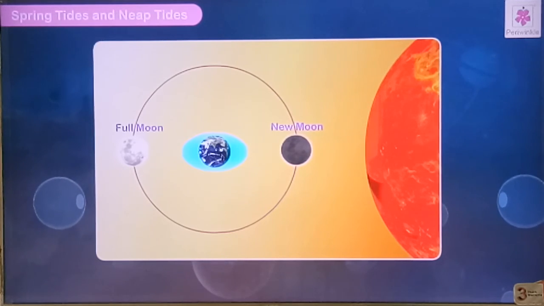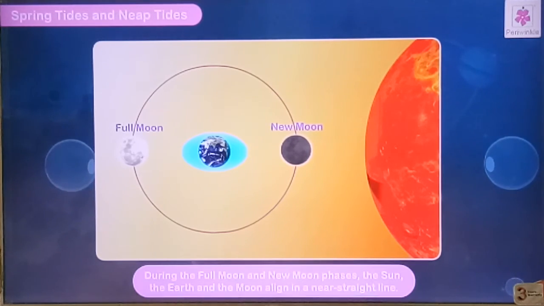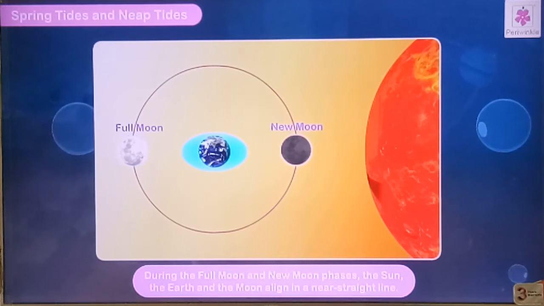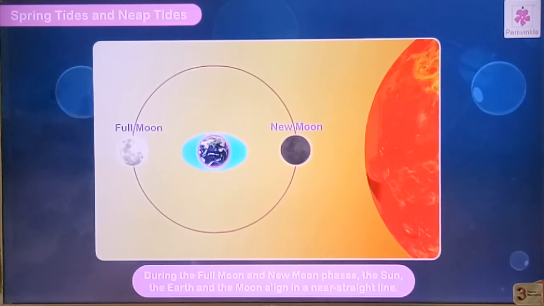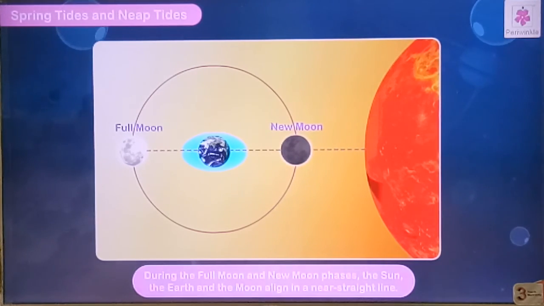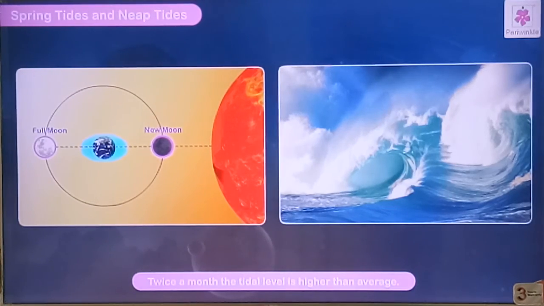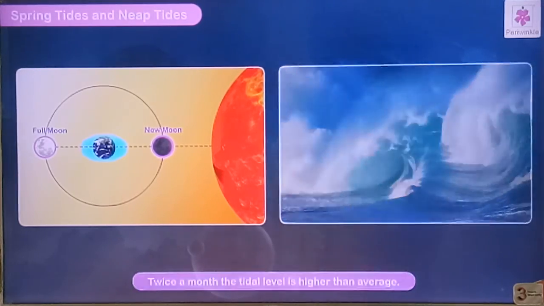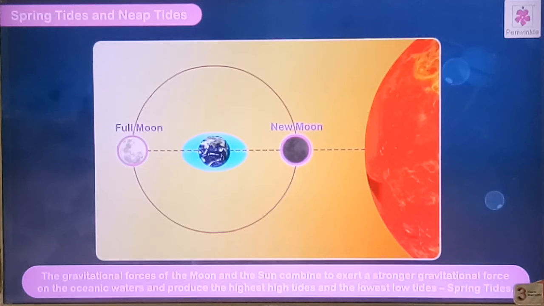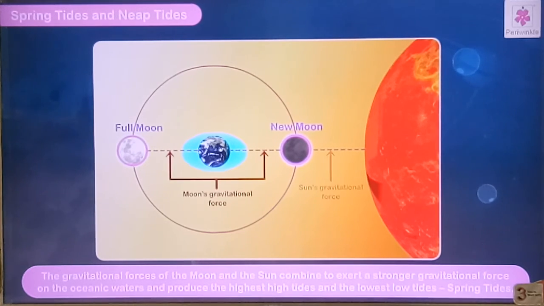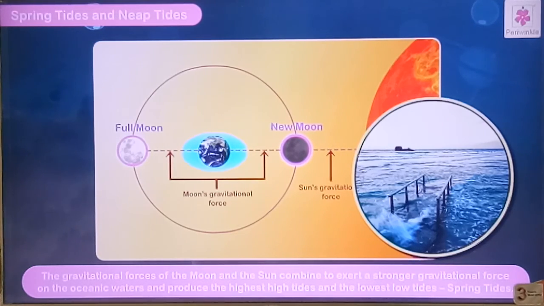The spring tides and neap tides. During the full moon and new moon phases, the sun and the earth and the moon align in a near straight line. Twice a month, the tidal level is higher than average. The gravitational forces of the moon and the sun combine to exert a stronger gravitational force on the oceanic waters and produce the highest high tides and the lowest low tides that are called the spring tides.